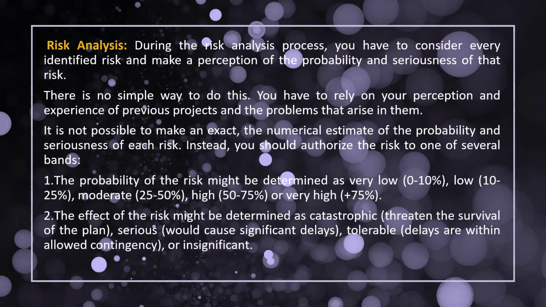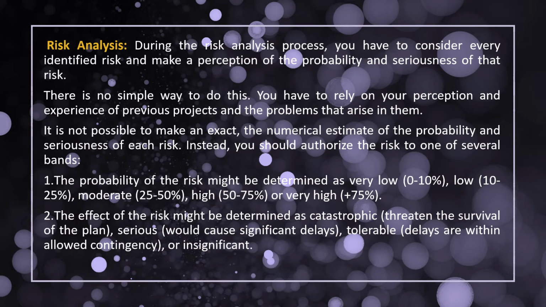Let's see the risk analysis. During the risk analysis, we have to consider every identified risk and assess the probability and the seriousness of that risk. So we have to analyze that first. Actually there is no simple way to do it. We have to form a perception from the experience of previous projects and the problems that were caused in previous projects. So we have to look at that and make a risk analysis. If it is not possible to make it exact, we can still estimate it numerically. So we should assign the risk to one of several bands.